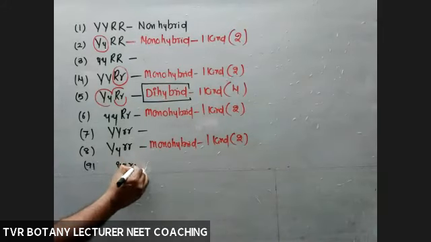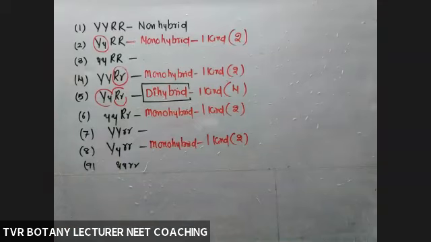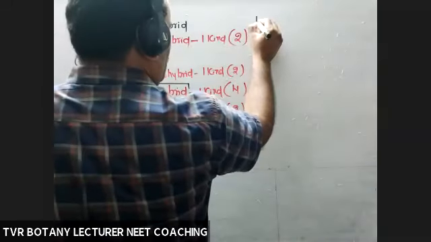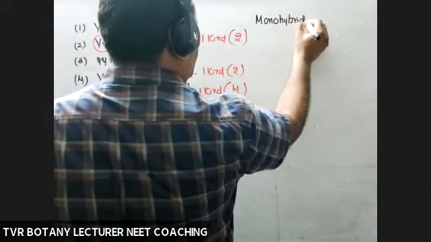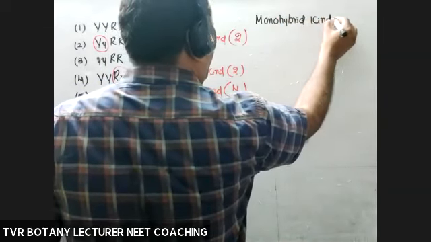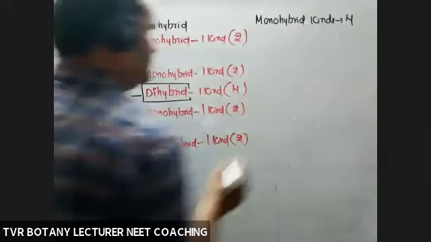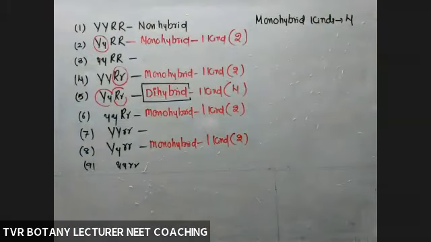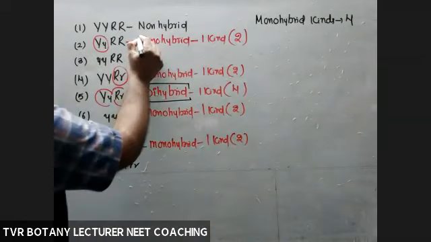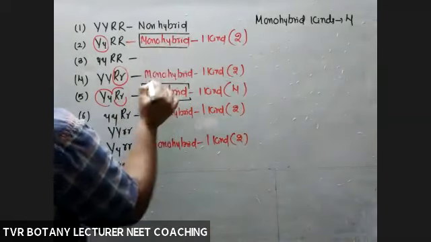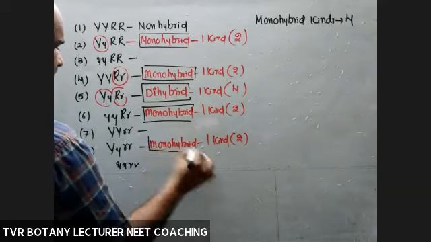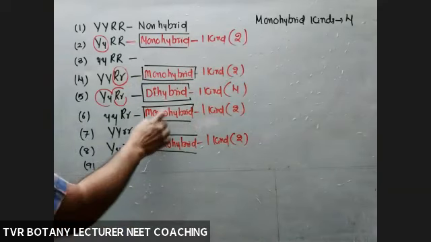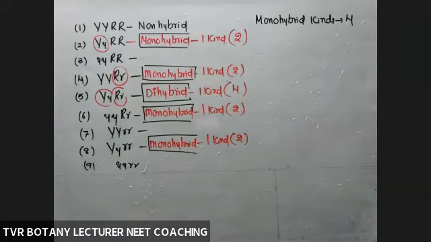And the last one is well known to you, small y, small y, small r, small r. So the question is, what about the total number of monohybrid kinds? How many kinds? 4 kinds. What are they? See, this one, this one, this one and this one: 1, 2, 3, 4 kinds of monohybrids.